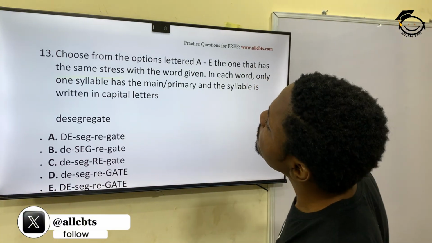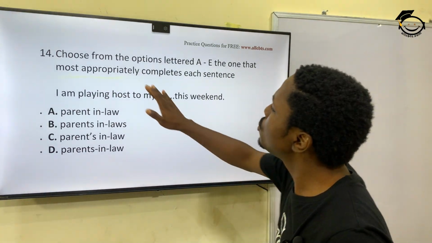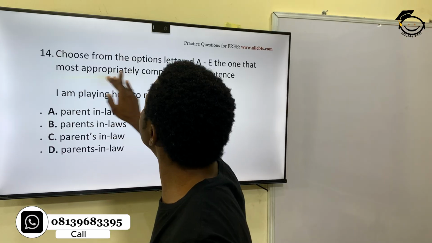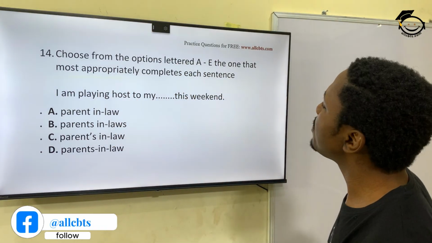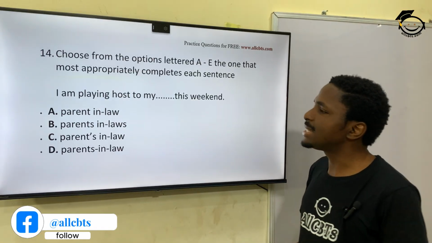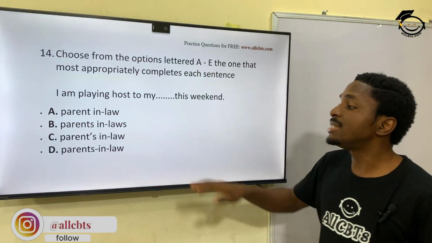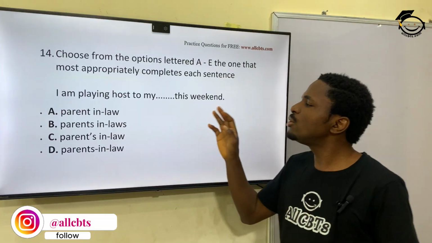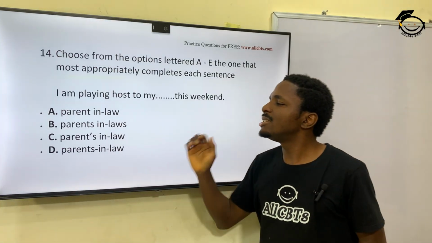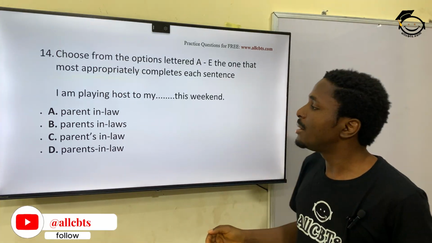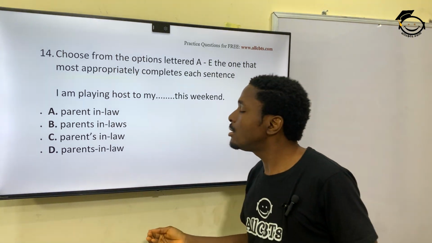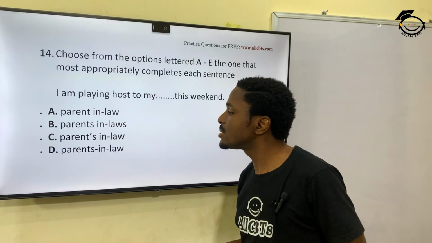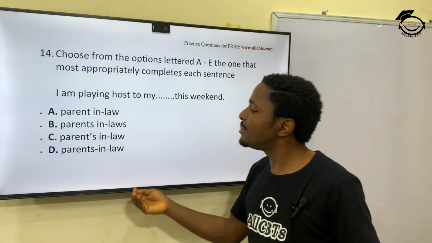And then 14, choose from the options lettered A to E the one that most appropriately completes the sentence. I am playing host to my dash this weekend. A. Parent-in-law. B. Parents-in-laws. C. Parents-in-law.